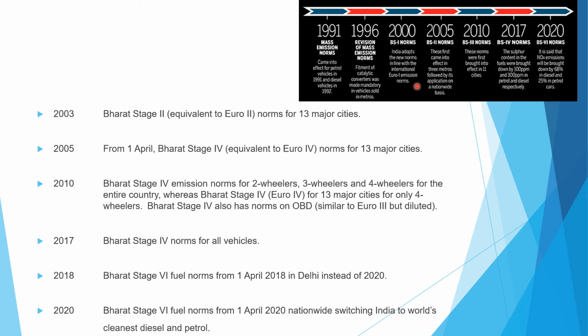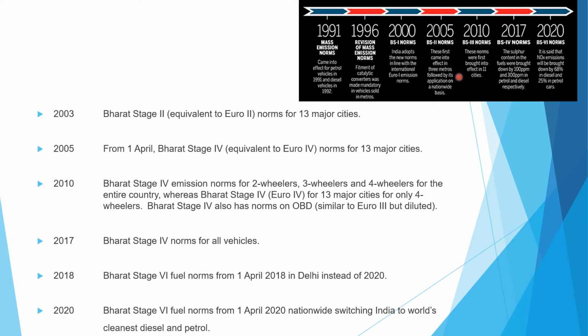And in the picture it says the 2005 BS2 norm. This first came into effect in the 3 metros, which allowed its application nationwide. So, as I discussed, in 2003 the BS2 was applied in the 13 major cities. Then in 2005, it was nationwide. And in 2005, in the metro cities, the BS3 was applied.